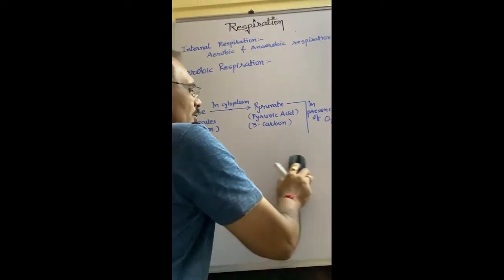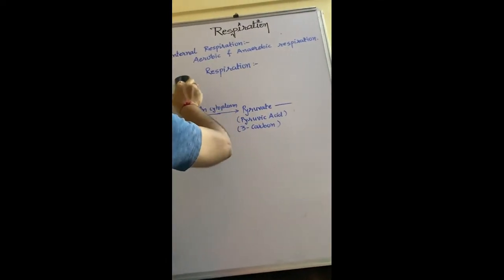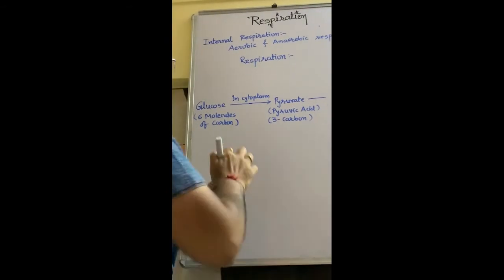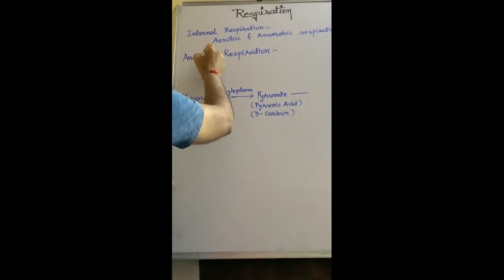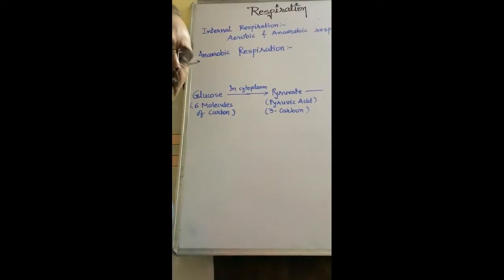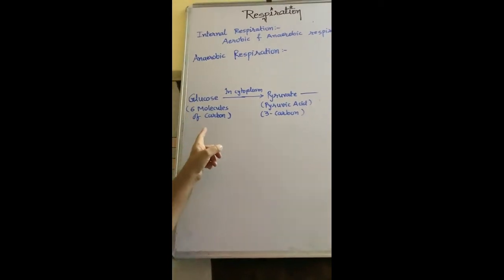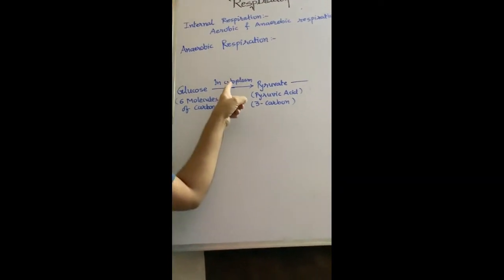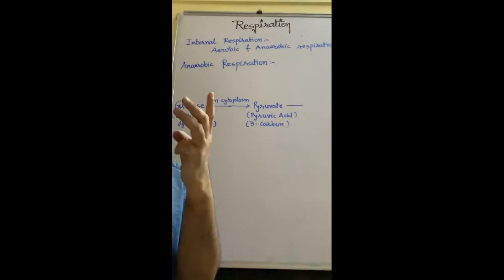During anaerobic respiration, the first common step is what? Glucose, 6 molecules of carbon, degraded in cytoplasm and converts into pyruvate known as pyruvic acid having 3 carbon molecules.